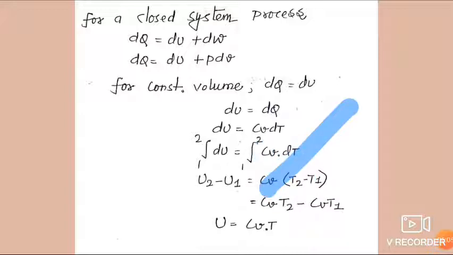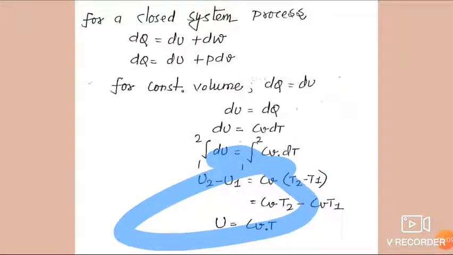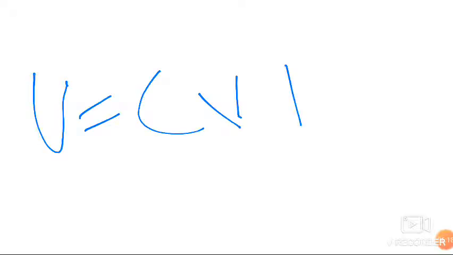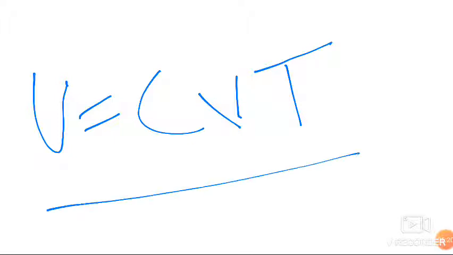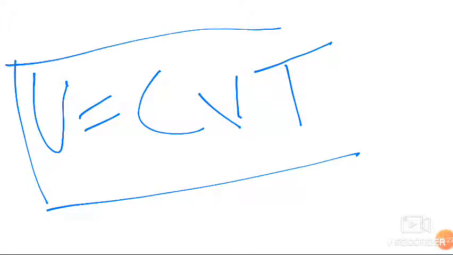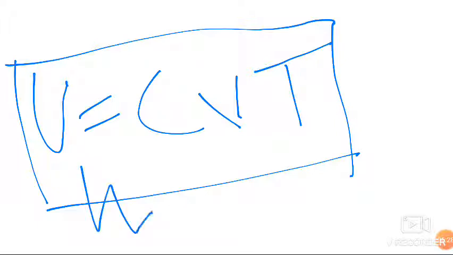Friends, here we find that internal energy is a function of temperature, and also that u is equal to cvt. Okay friends, internal energy is the energy of the system at constant volume, and enthalpy, which is denoted by h, is the function of the system at constant pressure.